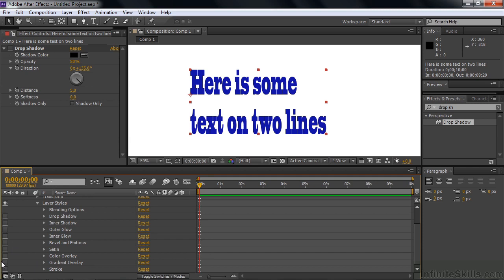What's cool about layer styles inside After Effects is that you have this blending options thing that goes along with it. Open that up, it says you have a global light angle and also a light altitude. So you can use this to make sure that anything that looks like it has a drop shadow or a bevel has the same kind of lighting if that's what you want. You can choose to accept the global lighting. And there's some advanced blending things here which are not going to be covered in this course. So here are all the various layer styles minus that one pattern overlay that I mentioned. So there are 9 here in After Effects and 10 in Photoshop.